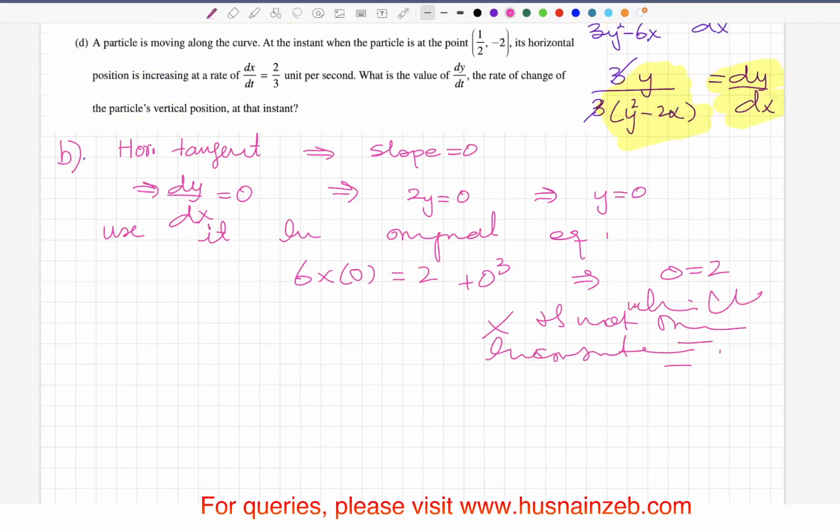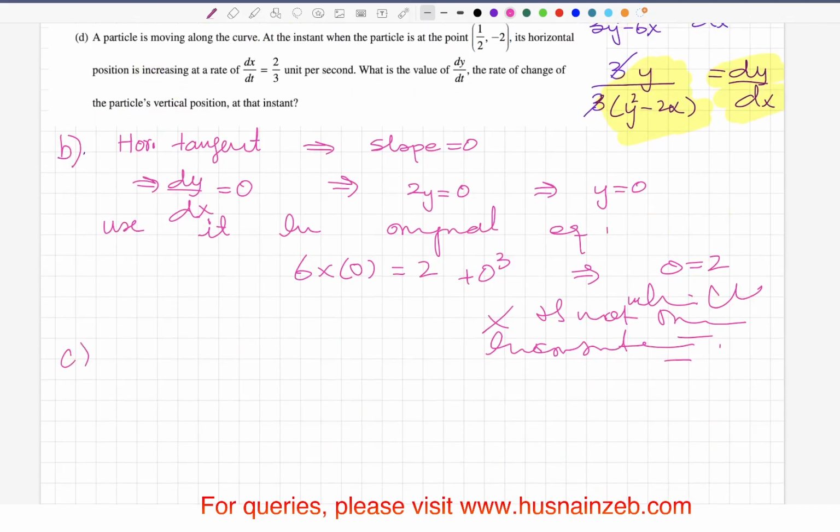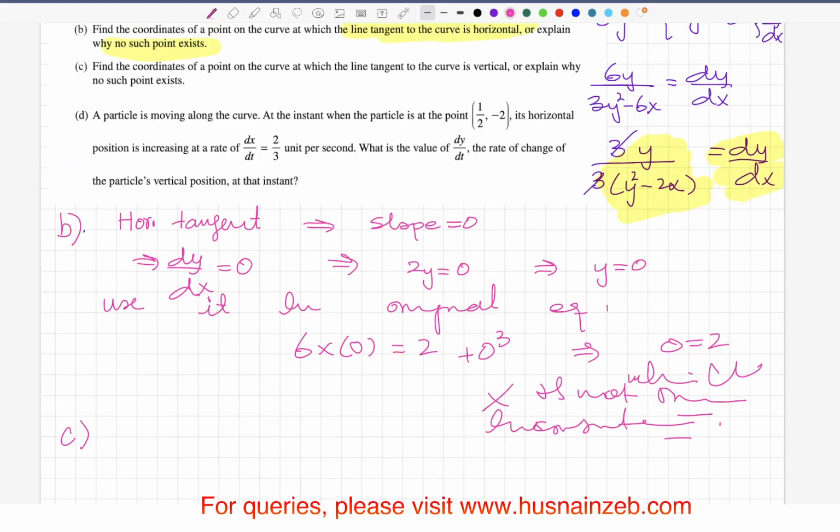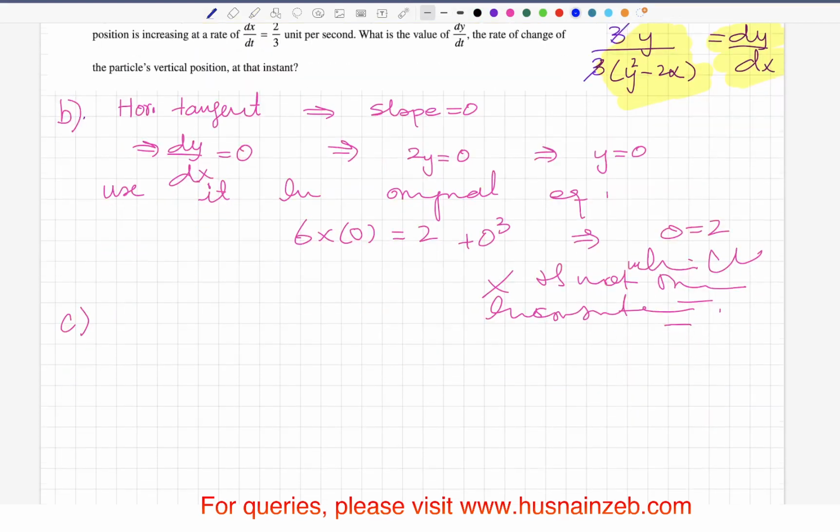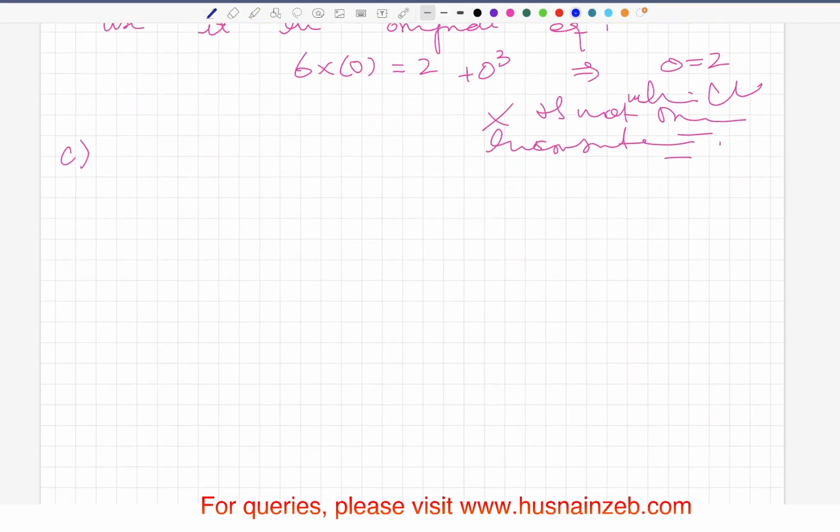Now part C. We have to get the coordinates of a point on the curve at which the line tangent to the curve is vertical, or explain why no such point exists. So here, we are being asked whether we can have a vertical tangent. Actually, they asked for a tangent, so just one.